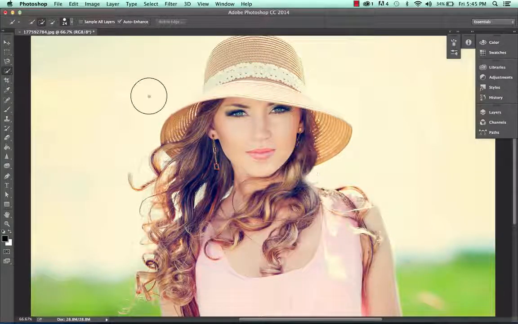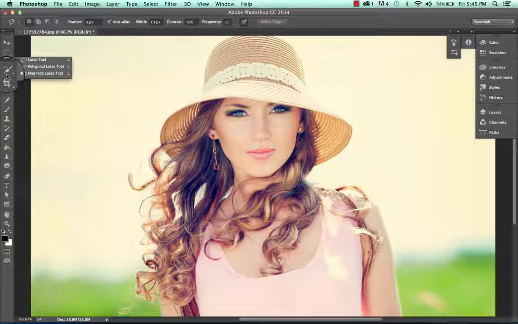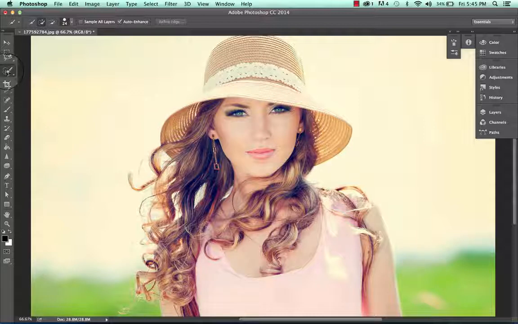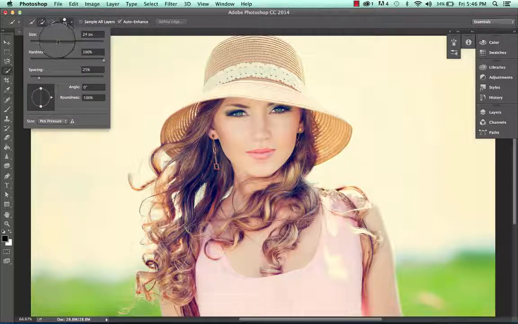Okay guys, in this tutorial I want to cover the quick selection tool, and it's going to be in the set of tools underneath the magnetic polygon or magnetic lasso tool. So it's going to be right here. It looks like a little paintbrush with a little ants marching symbol, and it's also where you'll find the magic wand tool for our next tutorial. So our quick selection tool, it's right here, and pretty simple.